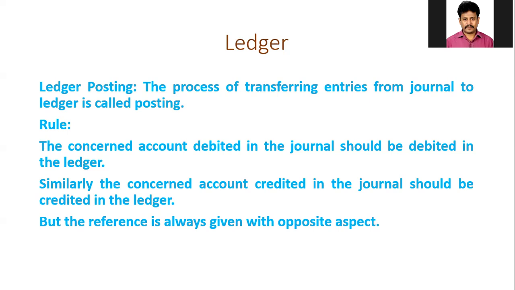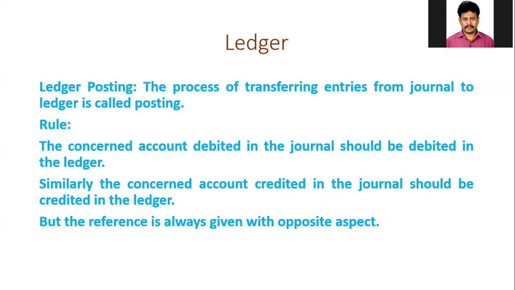As per this rule, the concerned account debited in the journal should be debited in the ledger, which means if a particular account is debited in the entry, in the ledger also the account is to be debited, which means the amount is to be recorded on the debit side.